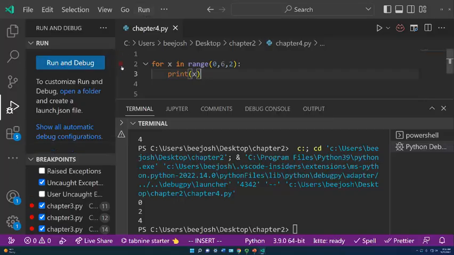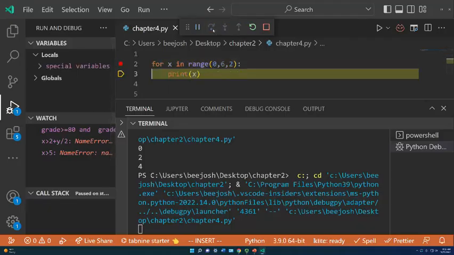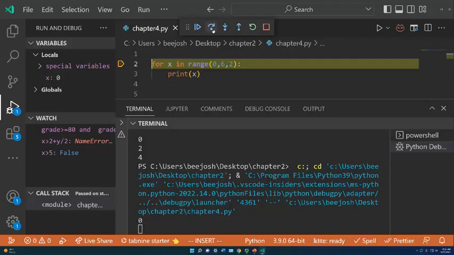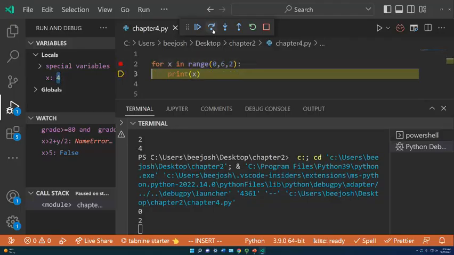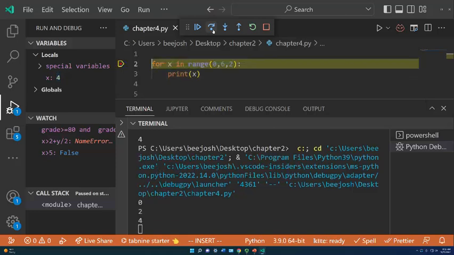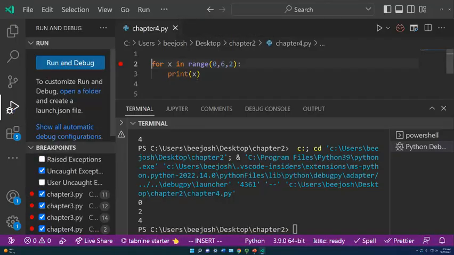And you can actually, I got to set my breakpoint on an actual line. There we go. Okay, so here's our first one. X comes out as 0. Then x is added. We add 2 to x. And we print it. Then we come back. We print x again. And it's now 4. But now when we've added 2 to it, it now fails the exclusive argument of the value 5, it is now equal to 6. So it stops running. And you continue on. So that one only runs 3 times.